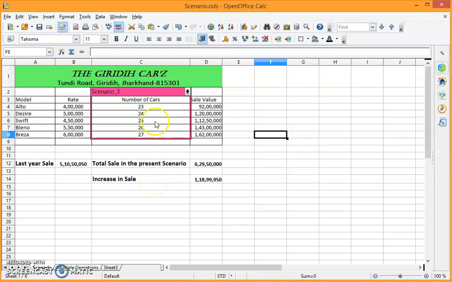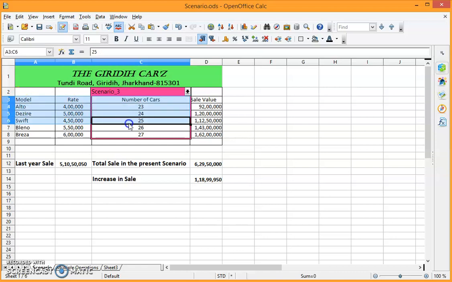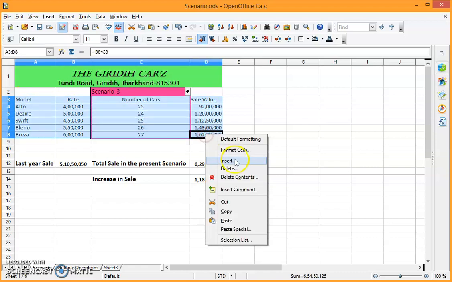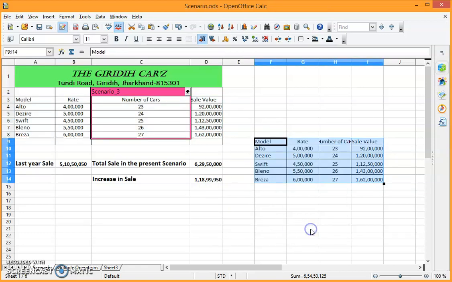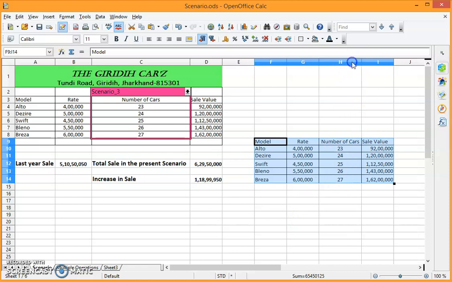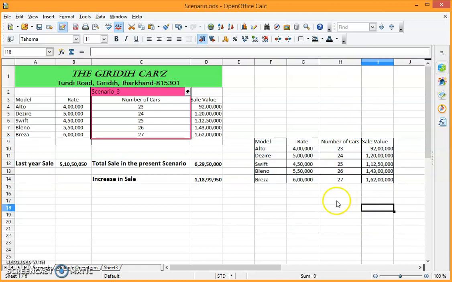Now the next question is, how do we create this scenario? How do we make this scenario? So for that we'll have to take some data, and in this class we'll take the data right from here only. Suppose this is the data. I'm going to copy it and paste it somewhere here. Now I've got the data, and our target is for the next 5 years. Suppose they have taken a target for the 3 years, and I'm going to take the target for the next 2 more years. So how shall we create this scenario?